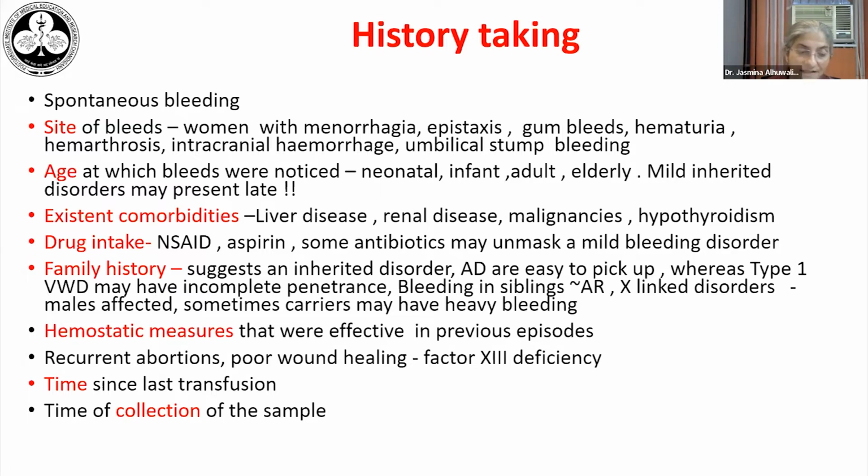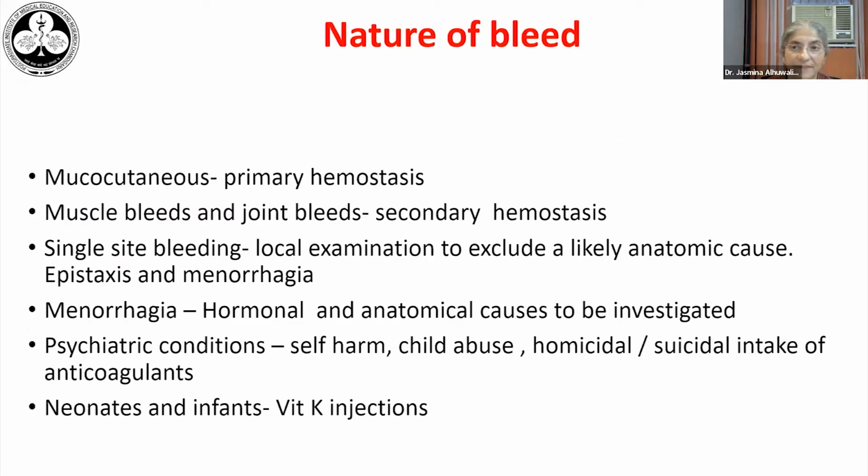Before we start lab testing, it's also important to know when the last transfusion or replacement therapy was given. Because we would like to test the patient when the patient's own baseline coagulation factor levels are there, rather than the transfused factor present in circulation. So we need to know that the timing of the last transfusion was at least 7 to 10 days prior to when we decide to sample. And once we decide to sample and we are planning to do the test, we must know when that sample was collected, whether it is a fresh sample or an old sample, because that may affect our test results.